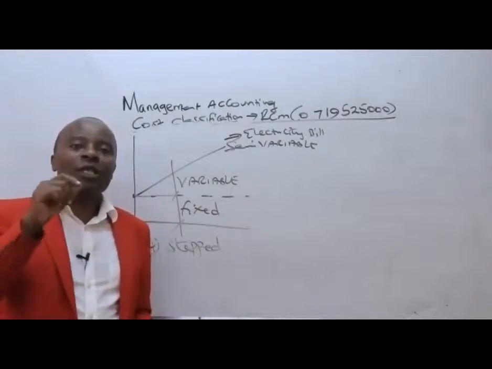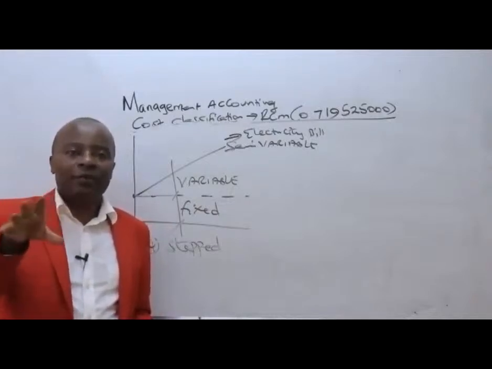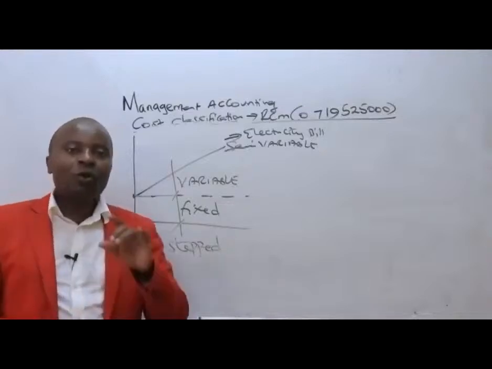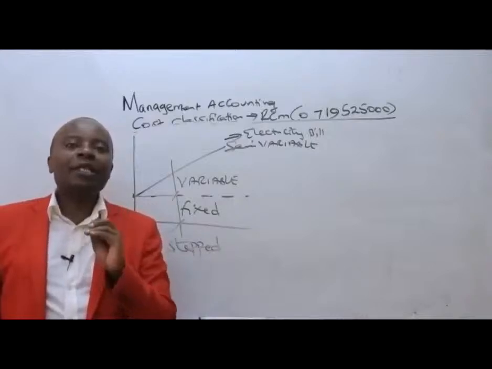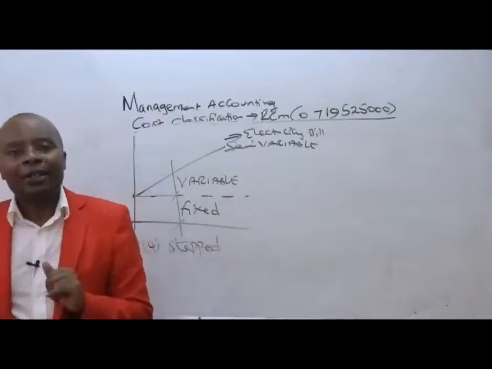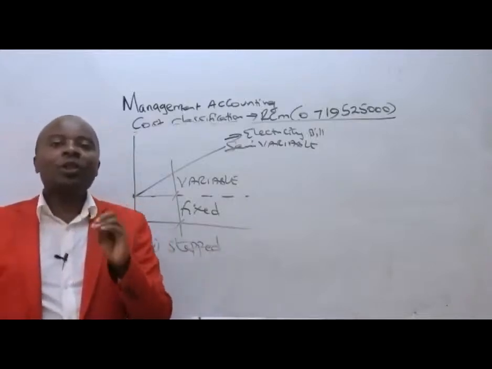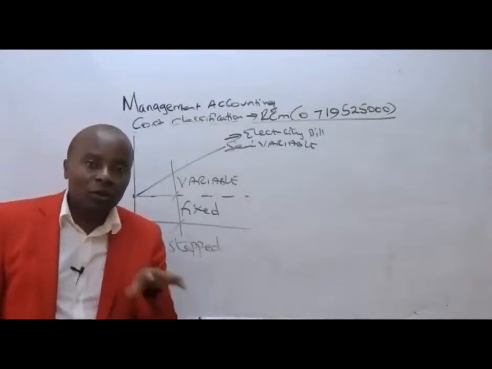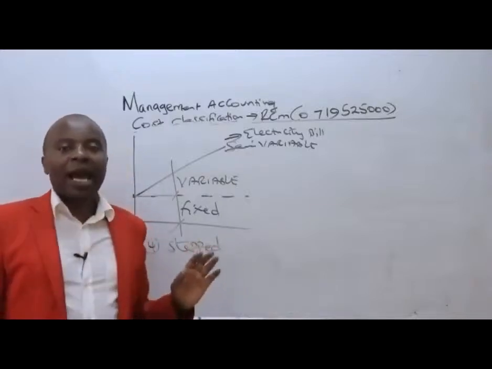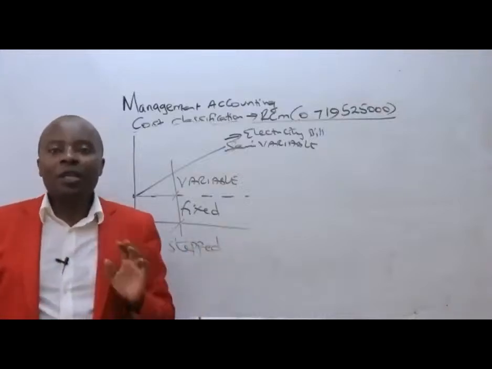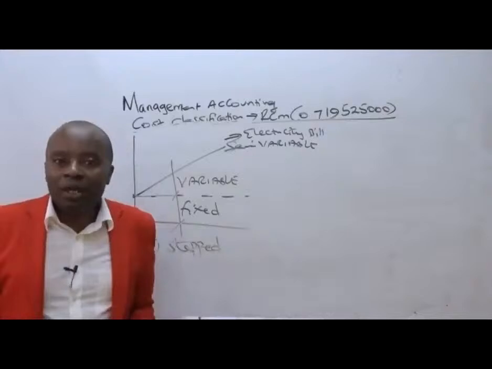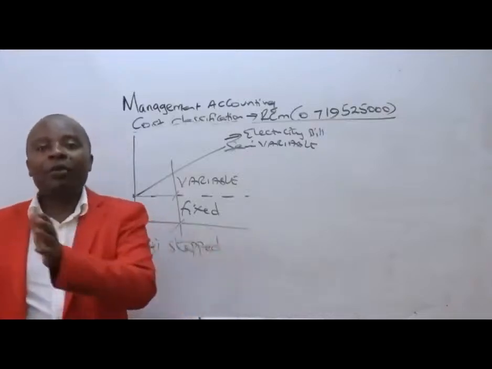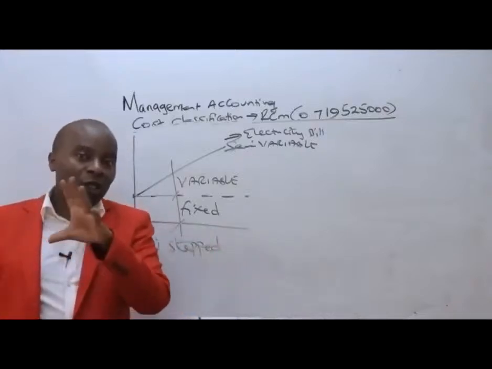There are those Kenya shillings, or whatever currency you're using, which will be put onto your bill and depend on periodicity, monthly, like Kenya shillings 120. Even if you close your house and go to Dubai for a holiday and stay there for a whole year, when you come back, you will never get your electricity bill being zero. You will get that 120 times the number of months that you were away, waiting for you.